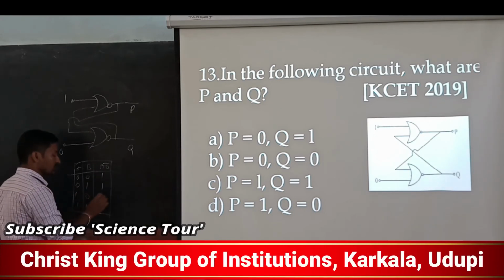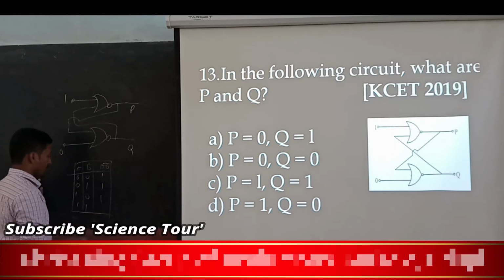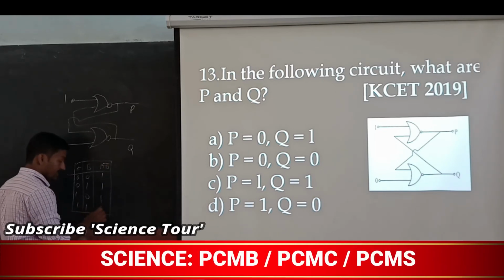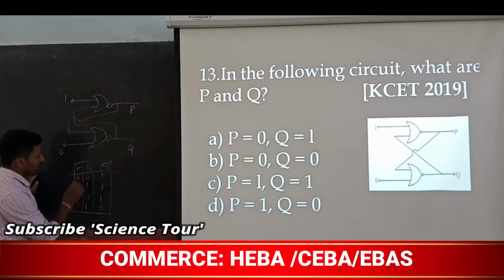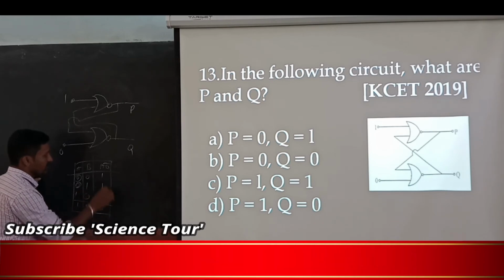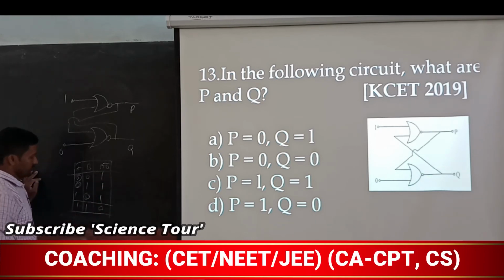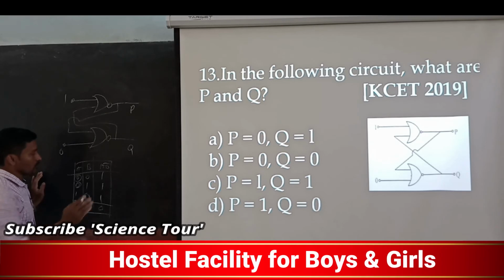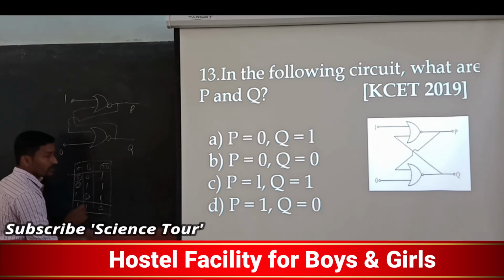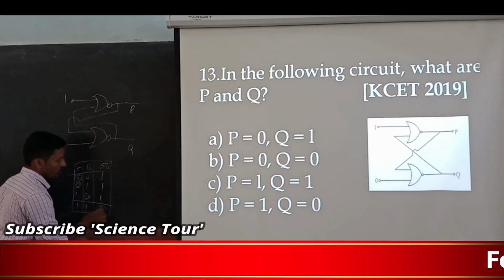For 1 0 it is 0 but it is 1 because AB bar, and for 1 1 it is 1 but the output is 0. The meaning is, if any one input is 0, the output will be 1. That is for the NOR gate. For the NOR gate, if any input is 0 you get high output, but if both inputs are high you get low output.